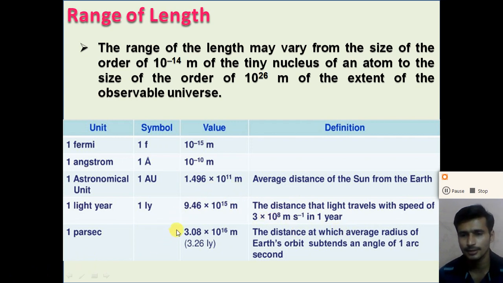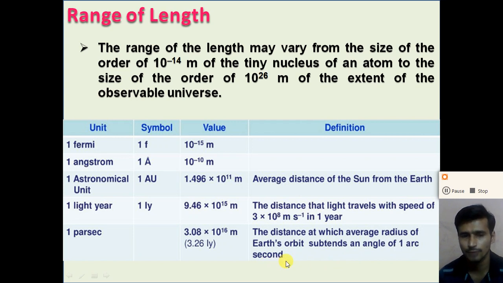And another larger unit of length is 1 parsec. 1 parsec is equal to 3.08 into 10 raised to 16 meter, or we can say 3.26 light years, right? So what is 1 parsec? The distance at which the average radius of Earth's orbit subtends an angle of 1 arc second.